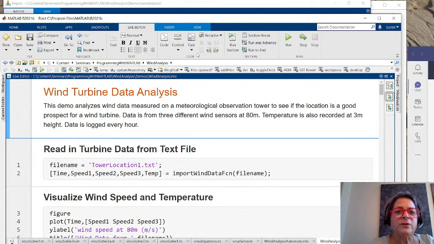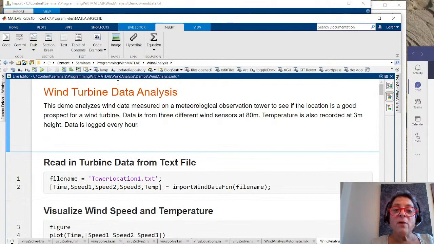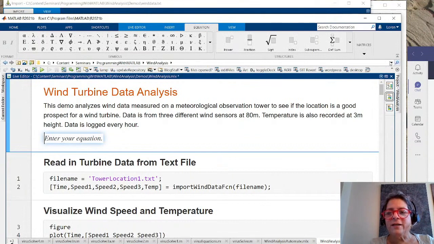But one of the things I can also insert is an image. If I had an image of a wind turbine, maybe I would put one in. If I had a link to where the data is coming from, maybe I'd put that in. And if I wanted to, and I don't have anything to put here realistically right now, but I might want to show people the equations that I'm using. And so for that, I can either use the LaTeX equation editor. Guess what? I'm not very good at LaTeX because it didn't exist when I was in grad school. So I'm going to use the equation editor here, and I'm going to go backwards here.